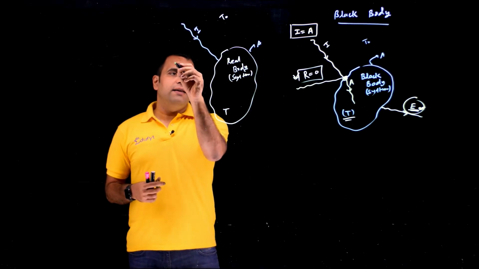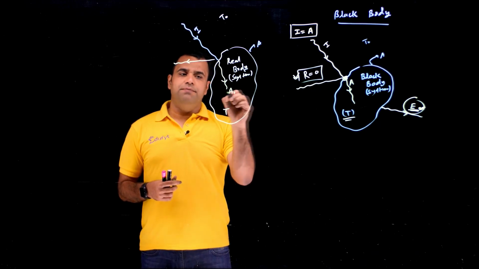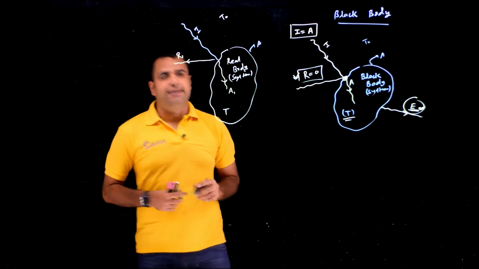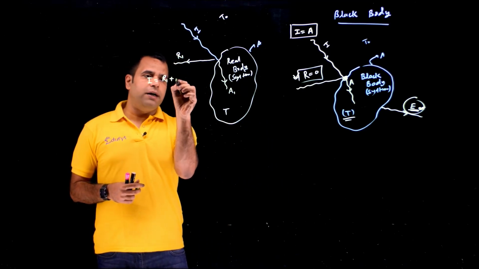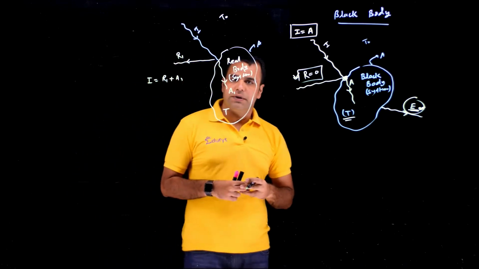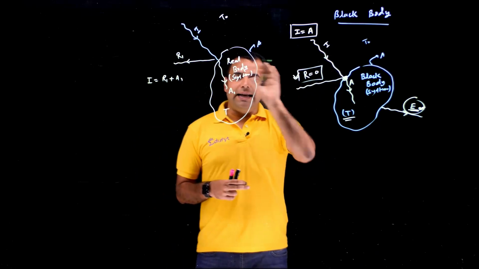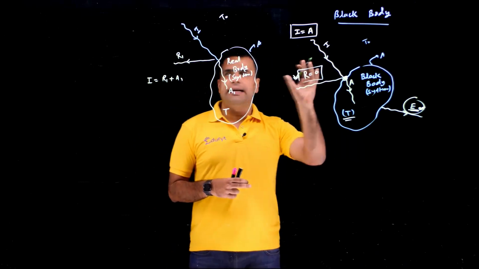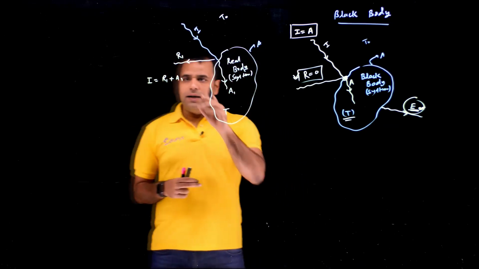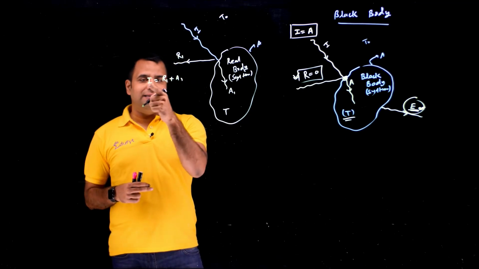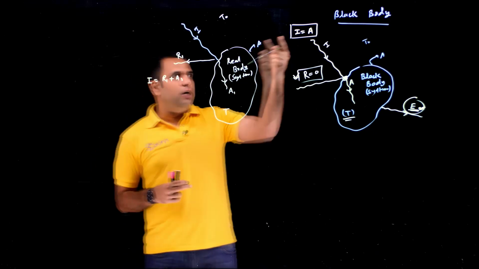But when you talk about the real body, it will absorb some, it will reflect some. So here, I will be equals to R1 plus A1. So it is absorbing some, it is reflecting some. Since incident energy was same in case of real body as well as the black body, here the A1 will be less than the I, because you see, it is reflecting also.